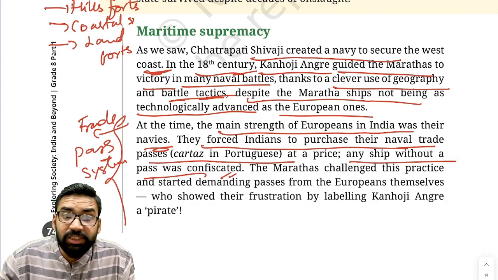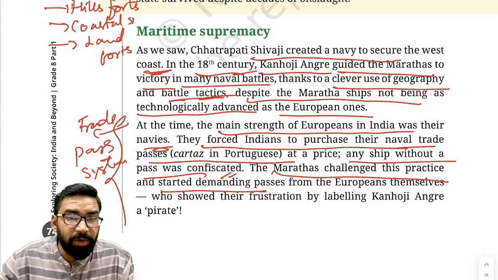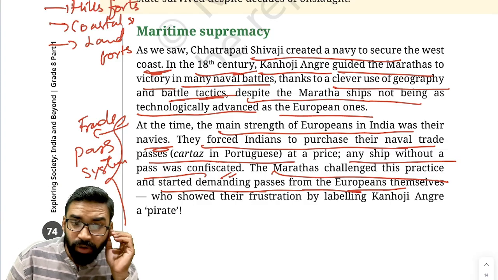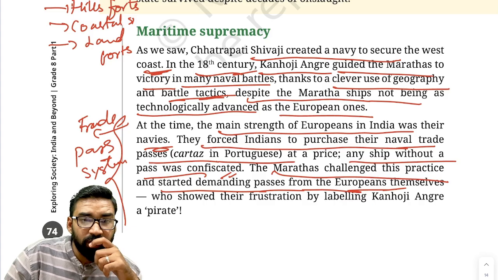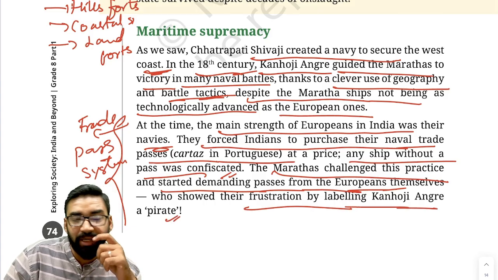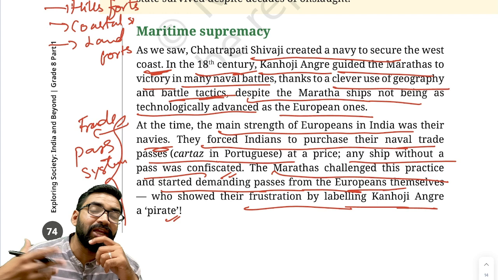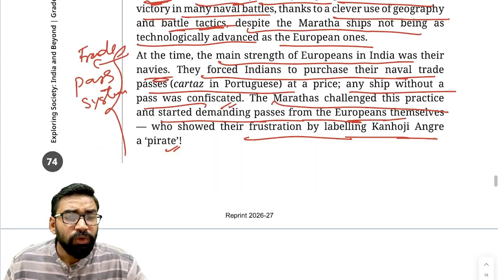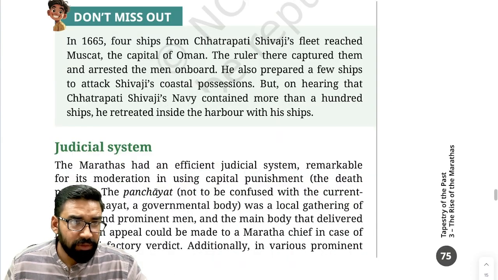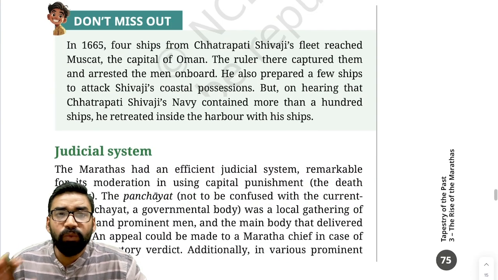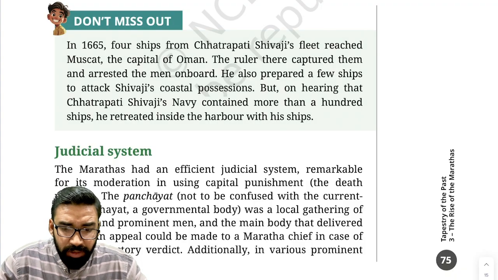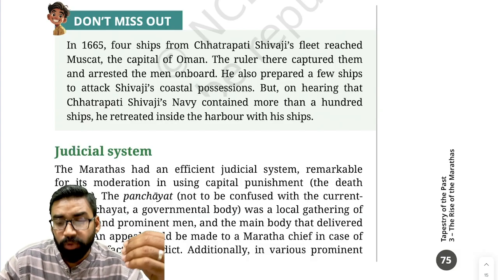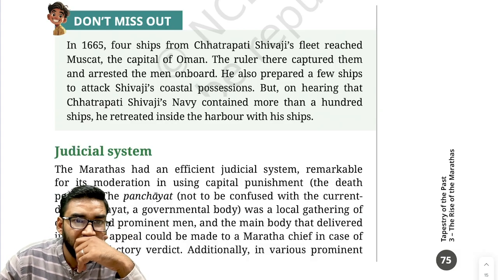So the Marathas challenged this practice and started demanding passes from Europeans themselves. This showed the Europeans' frustration, and that is why they started creating a rumor that Kanhoji Angre was a pirate. So, what was the outcome of this? The outcome was that it reversed the maritime hierarchy and challenged the European naval monopoly. Fine? Remember this.